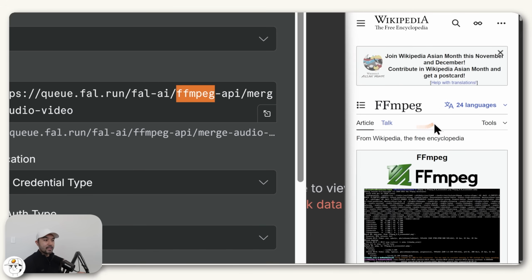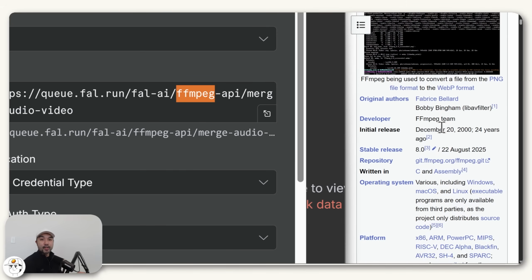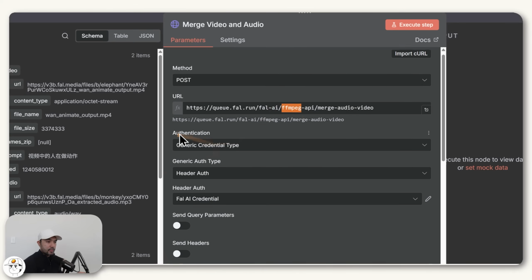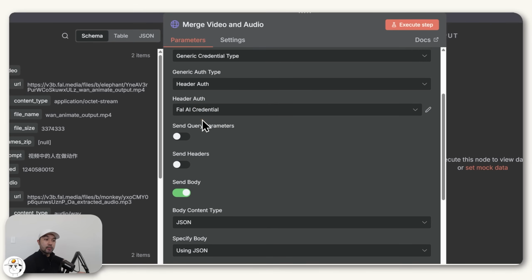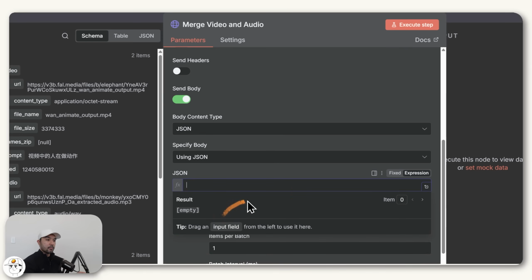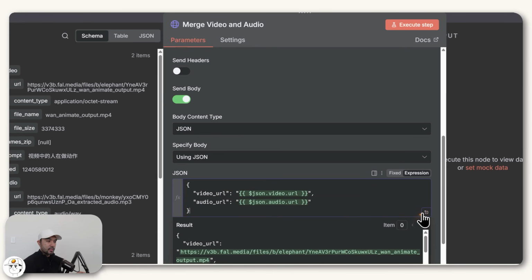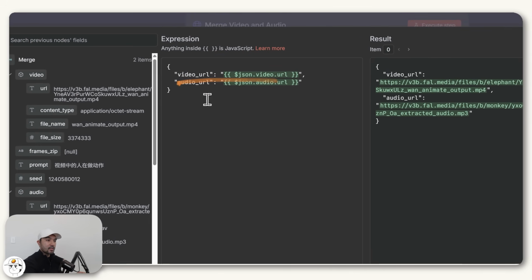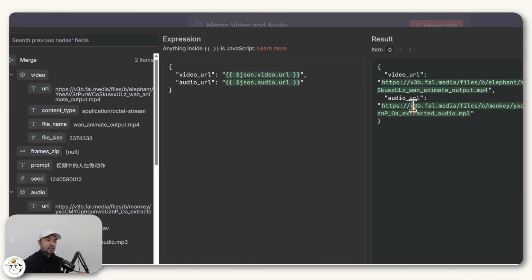If you're completely new, FFmpeg is one of the most trusted audio editing frameworks and has been around for more than 20 years already. But previously, to use it, you do need some technical expertise. But now with services like Fal, you're able to use them much easier through these API endpoints, as we call them. But to use it, you just need to set your credential to Fal. And then for the body here, you replace that with an expression like this, which if you open it, you'll see that what we have here is just our video URL being passed as well as our audio URL being passed, the ones we just generated.